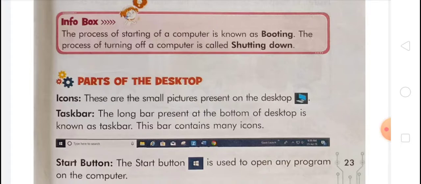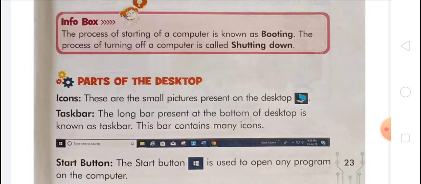There are three main parts of the desktop. Icons, the small pictures present on the desktop. Taskbar, the longest bar present at the bottom of the desktop, which contains many icons. The start button, which is used to open any program on the computer.